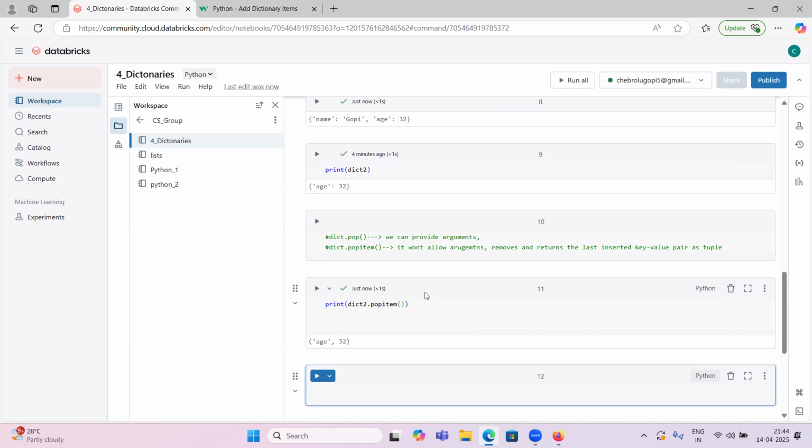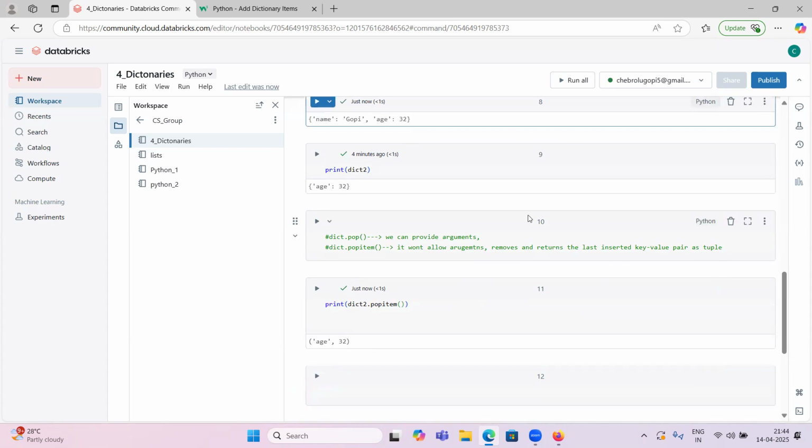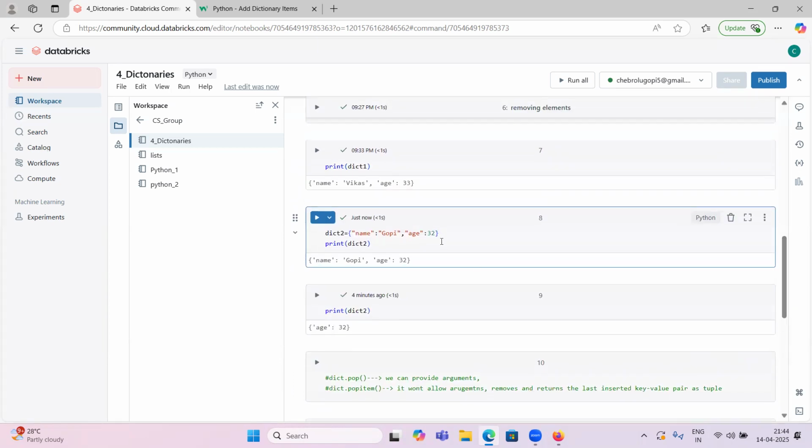Yeah, so this is it, guys. If you have n keys and n values, I mean 10 keys and 10 values inside this, when you apply dict2.popitem, what will it do? It removes and returns the last inserted key-value pair as a tuple. This is the last inserted value, right? Age 32. So let me insert two or three values.